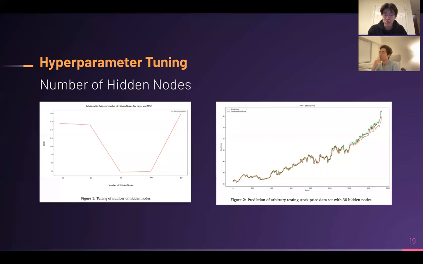The first one we wanted to do was just the number of nodes within a layer. And we see in the model on the left that the lowest MSE given was 30. And here on the right is just a visualization of that, where the red line is the predicted stock price, and the green line is the given. And so we see that it's actually pretty accurate here.